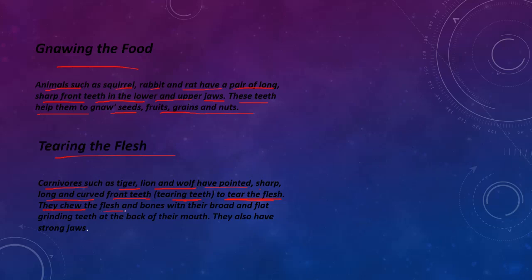They chew the flesh and bones with their broad and flat grinding teeth at the back of their mouths. So carnivores also have grinding teeth, but tearing teeth are also there in carnivores. Grinding teeth will be present at the back of their mouth. They also have strong jaws.